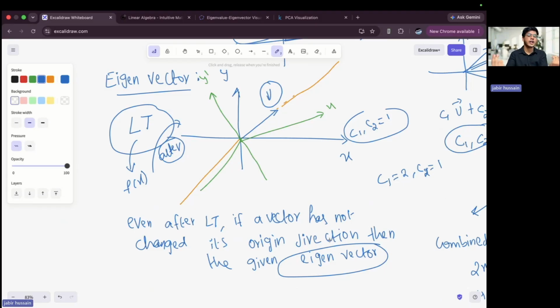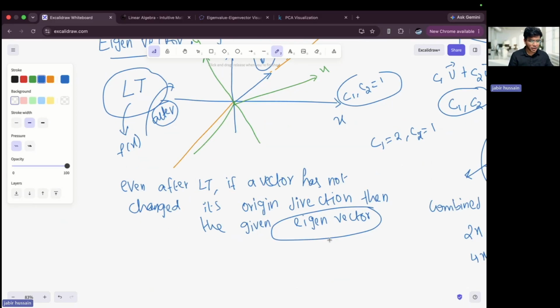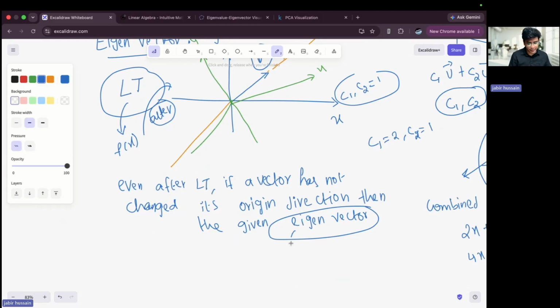I hope you are able to visualize it: I did some transformation, and the vector is not the same. It might squash, it might expand, but the direction will be the same.